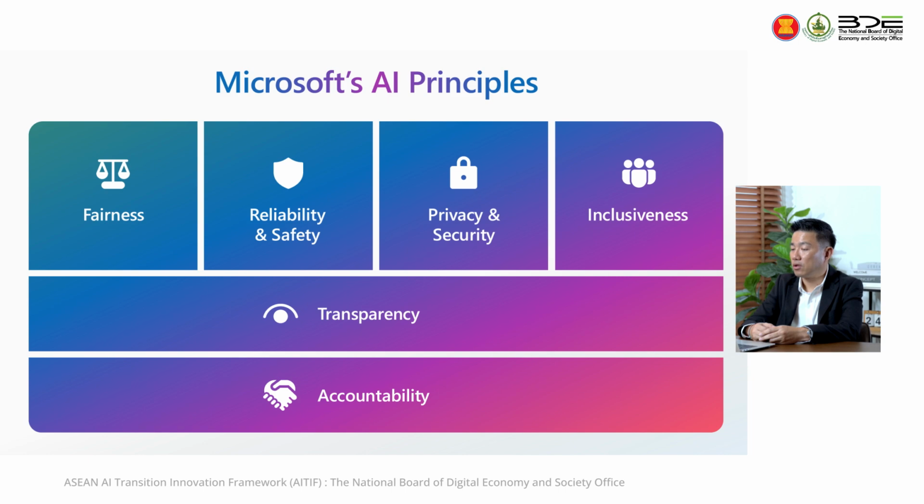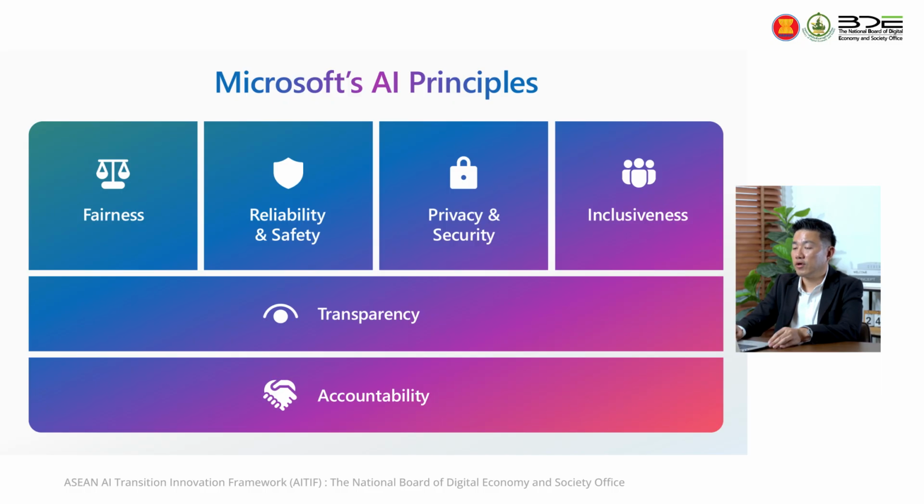The first one we call fairness. The second one is inclusiveness. The third one is reliability and safety. The fourth, fifth and sixth are privacy and security, transparency and accountability. As you can see, the six principles relate to the ethics in the UNESCO recommendation. So let me explain the meaning of each one and give you examples.